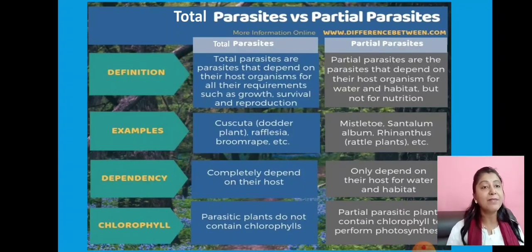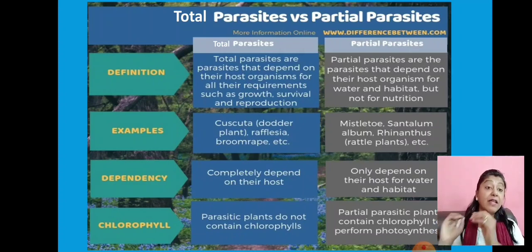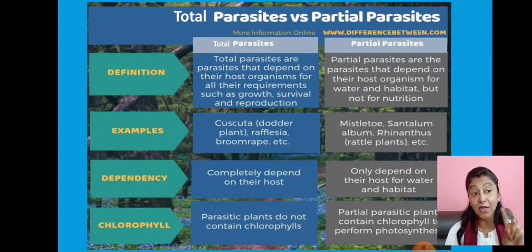The second one is partial parasitic plants. Partial parasites depend on their host organism for water and habitat, but not for nutrition. Total parasitic plants were dependent totally on their host, but partial parasitic plants are dependent only for the habitat and for water.